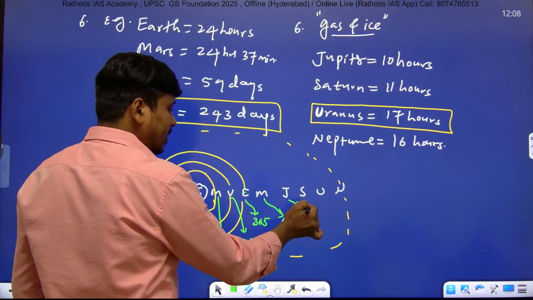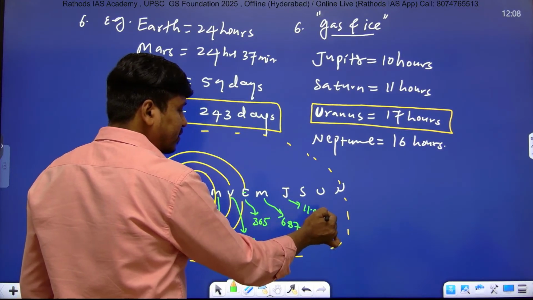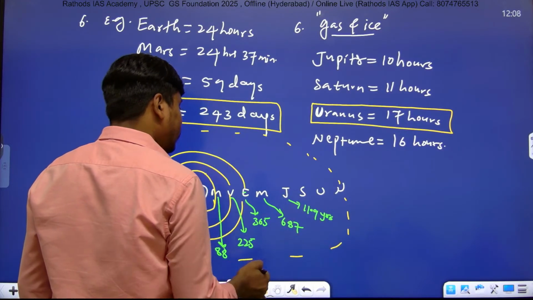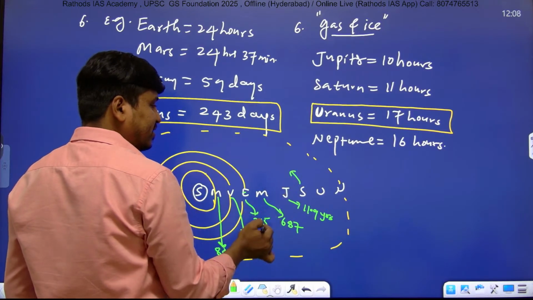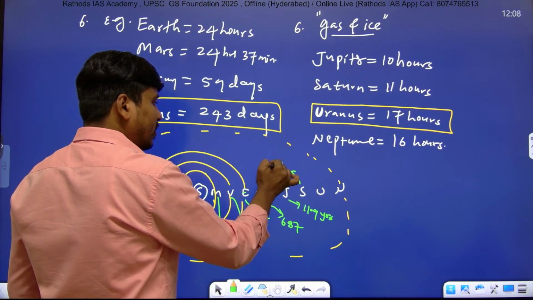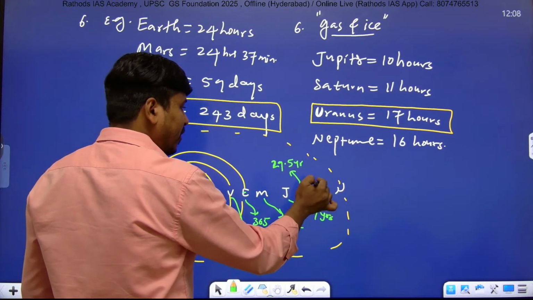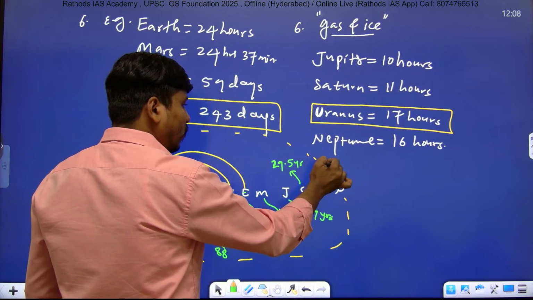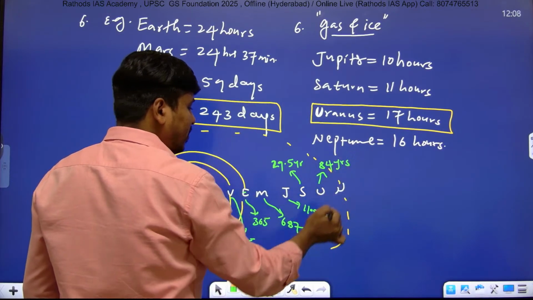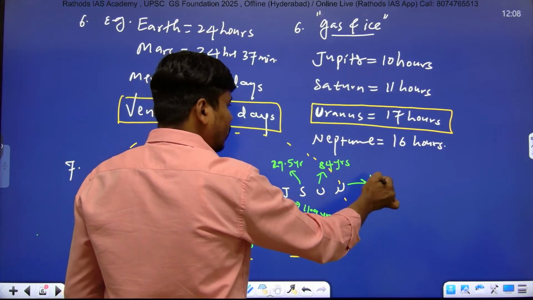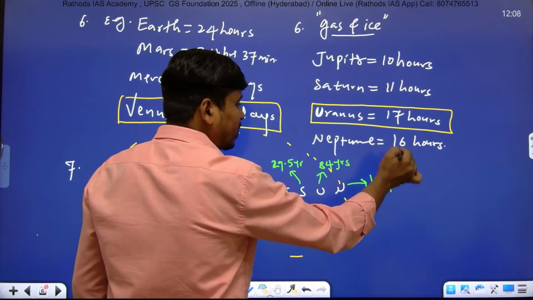Jupiter takes 11.9 years, and Saturn takes 29.5 years. Uranus takes 84 years, and Neptune takes 165 years to complete one revolution.